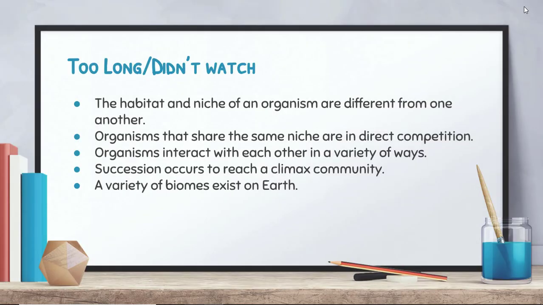So hopefully you get a good idea of the difference between habitat and niche. Keep in mind that organisms that share the same niche are in direct competition, which creates a winner and a loser. The winners live and the losers die. Organisms interact with each other in a variety of ways, including mutualism, commensalism, parasitism, etc. Succession occurs in order to reach a climax community, and these climax communities look different based on the temperature and precipitation that exists in a given area.